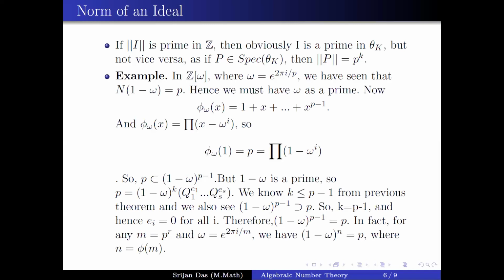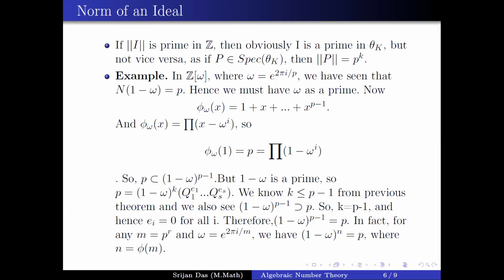Okay, so now we'll see some application of the ramification formula, and this will show that you don't have to work everything out. You can just apply this formula a bit cleverly, and you'll see a lot of results from it. So let us take Z of omega.